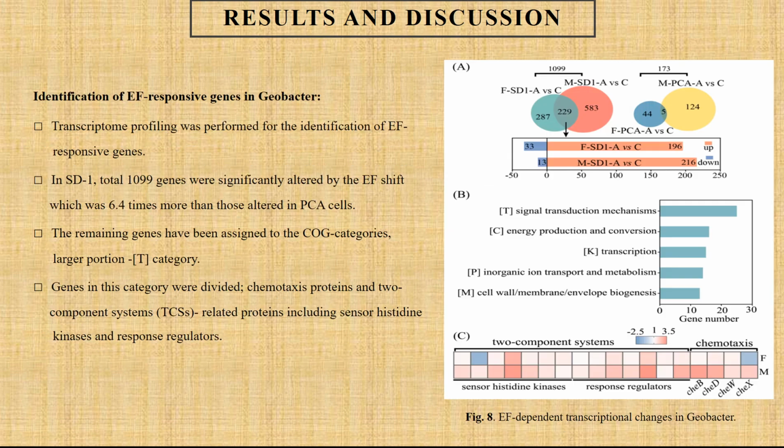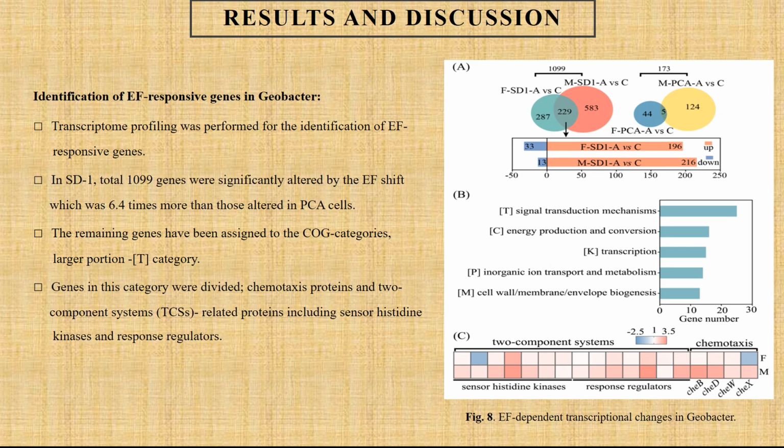Identification of electric field responsive genes in Geobacter sp. using transcriptome profiles. In Figure 8a, a total of 1,099 genes were significantly altered by the electric field gradient for Geobacter anodireducens SD1, which was 6.4 times more than those altered in Geobacter sulfurreducens PCA cells. Nearly 86% of these genes, overlapping between the formation and mature stage in Geobacter anodireducens SD1, are upregulated, which are responsible for sensor histidine kinases.